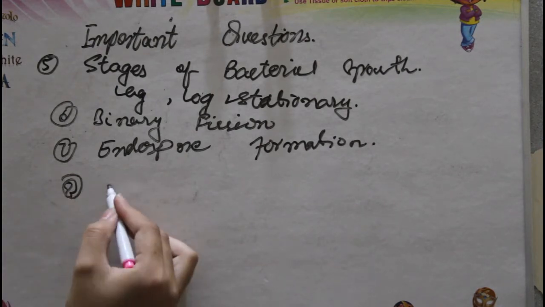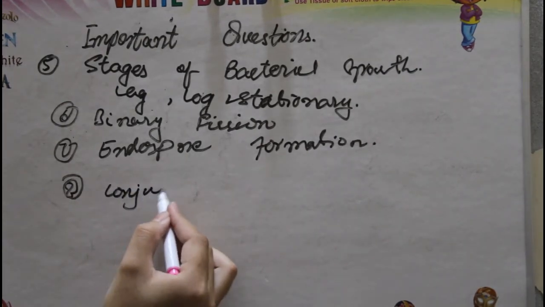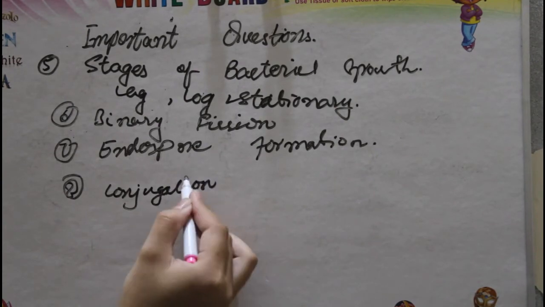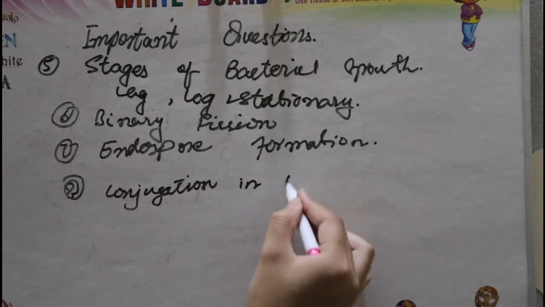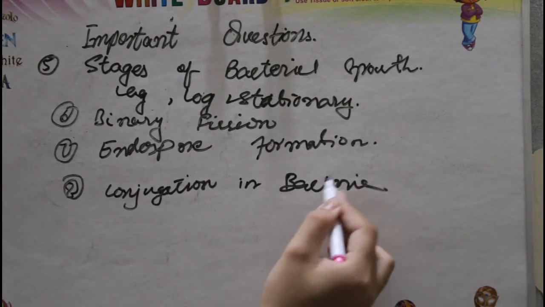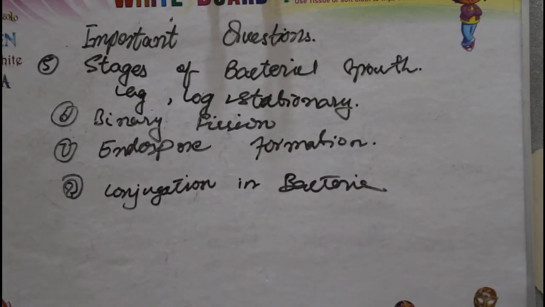The question number 8 is conjugation in bacteria. What is conjugation in bacteria? As you know, conjugation is a process in which 2 bacterial cells come in direct physical contact with each other, forming the conjugation tube. In this way they transfer their genetic material from one cell to the other cell, and give rise to new individuals with a genetic combination.